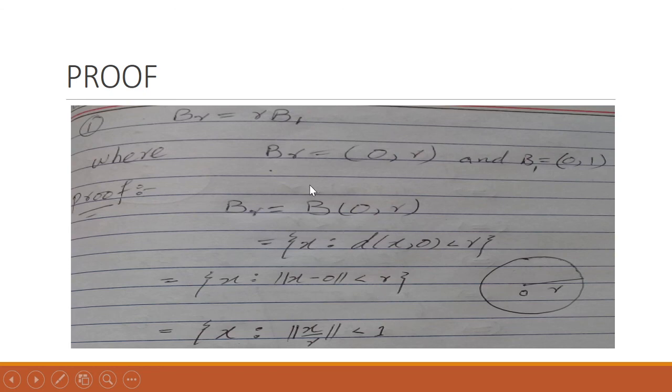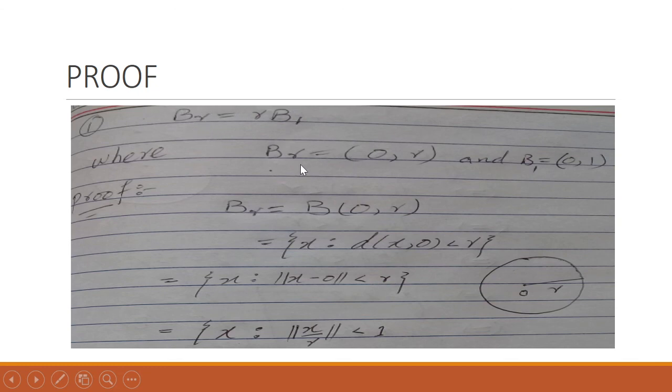Here we will see some consequences of an open ball used in this theorem. The first consequence is that B_r, the open ball of radius r and center at origin, can be written in this form: r multiplied with the open ball centered at origin with radius 1. Now what is this B_r?